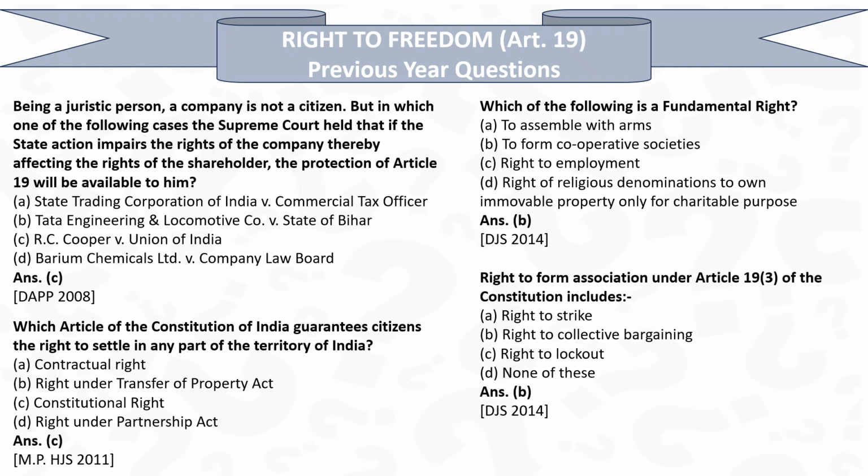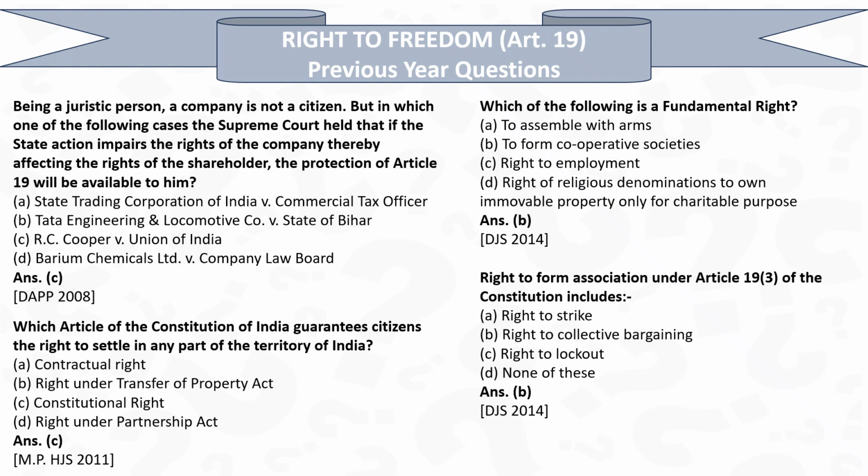Which of the following is a fundamental right? Right to assemble with arms is not a fundamental right. Right to form cooperative, yes. Right to employment is not a fundamental right. Right of a religious denomination to own immovable property only for charitable purpose is also not a fundamental right, because right to property is not there. It's a constitutional right, not a fundamental right. So the answer is B.